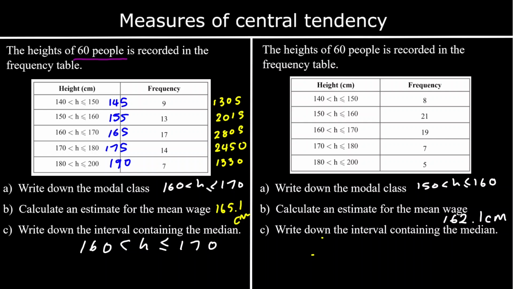162.1 centimeters. Which interval contains the median? 60 people, we've got up to 160 centimeters. Next one is going to be into the 160 to 170 group.